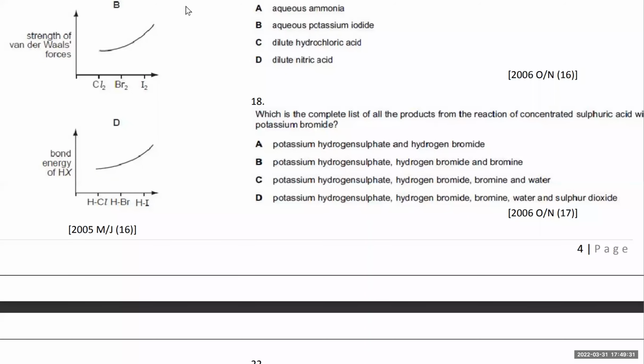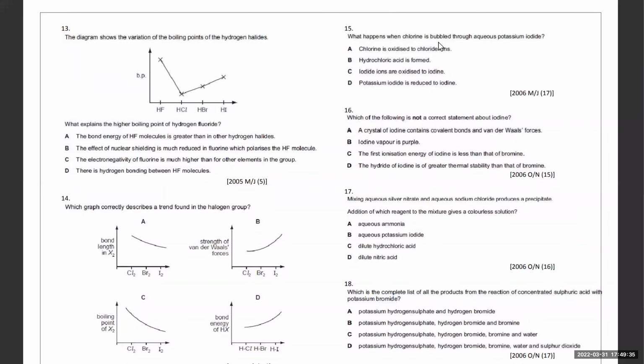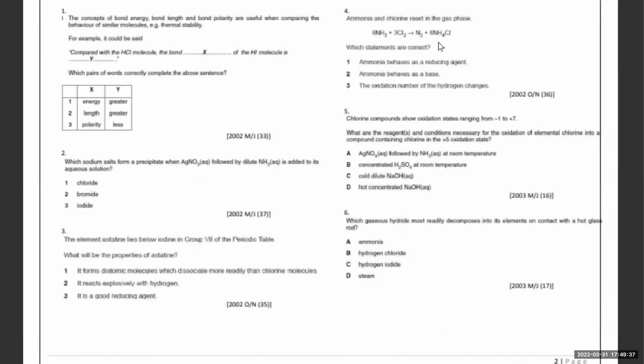अच्छा, so we're going to try and do MCQs now. ठीक है.